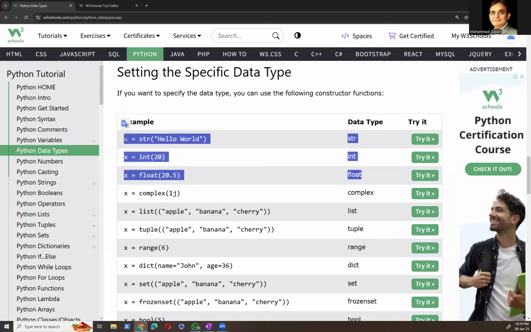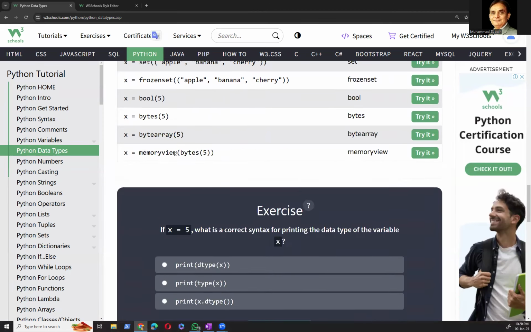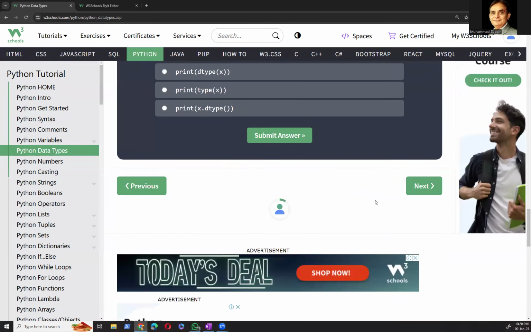You can say that it makes it better, but it doesn't make it even better. Python already knows that this is a float and this is an integer, but you can simply say that this is another way of doing the same thing. The same thing applies to complex, list, tuple, range, and so on.